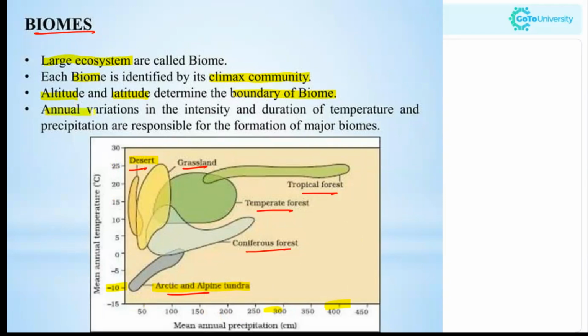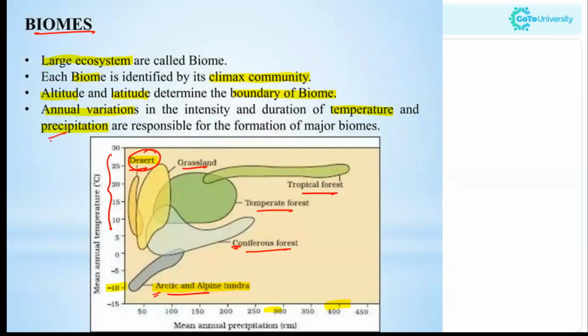So the annual variations in the intensity and duration of temperature and precipitation are responsible for the formation of major biomes. Now, what makes each biome different? It is because of the duration of temperature. As I mentioned, deserts have high temperatures compared to the other areas, while coniferous areas and the Arctic regions have low temperatures compared to the desert, grassland, and tropical areas.